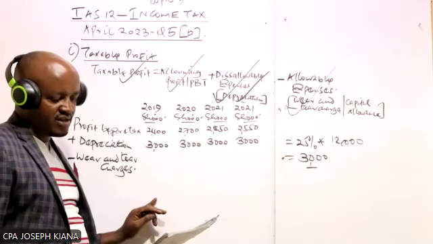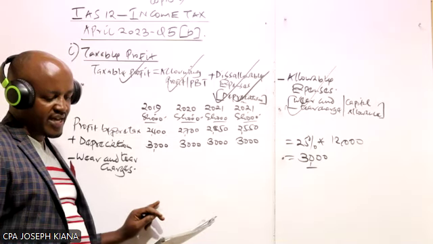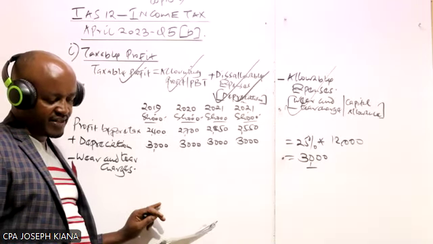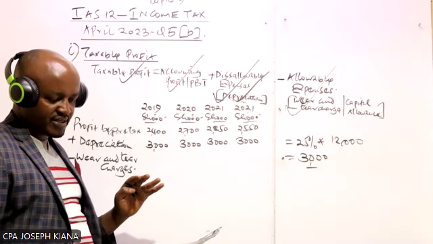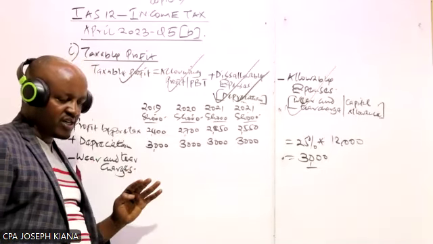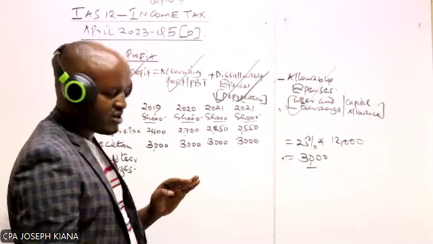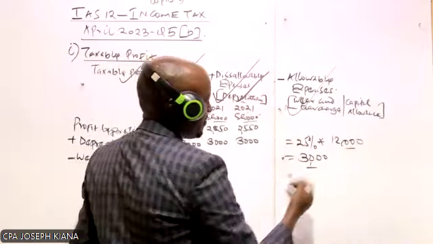Under paragraph 1, we are given the rate for computing wear and tear charges. In the first year, it should be 40% on cost. Year 2, 30% on cost. Year 3, 20% on cost. Year 4, 10% on cost. And this should be the cost of the asset. Cost of the asset, remember, is 12,000.